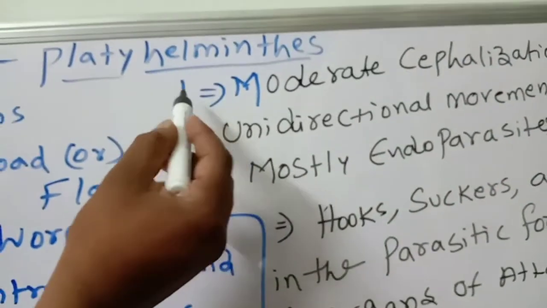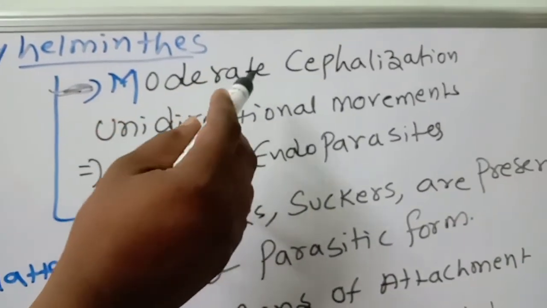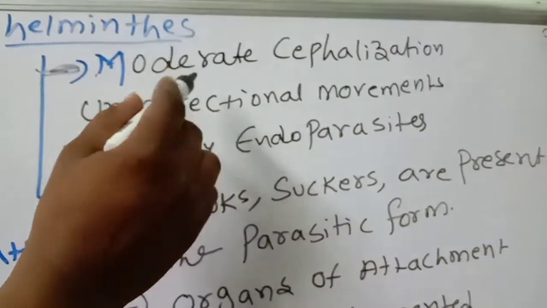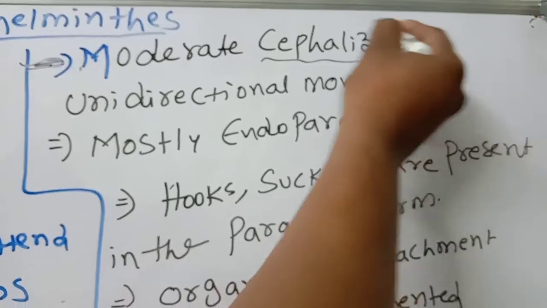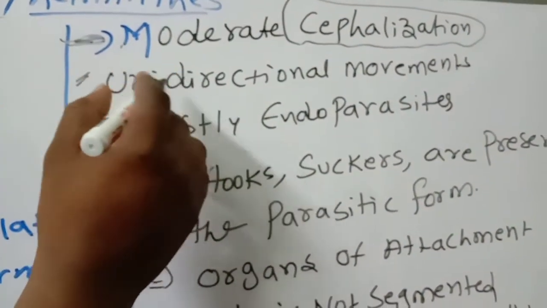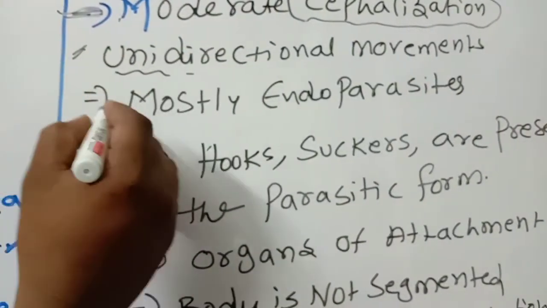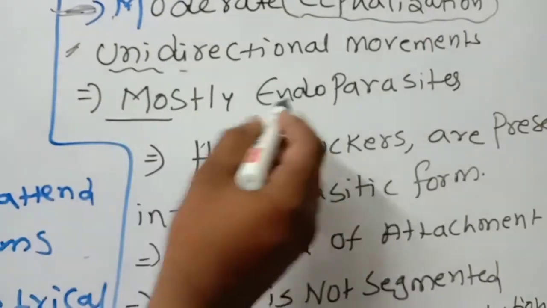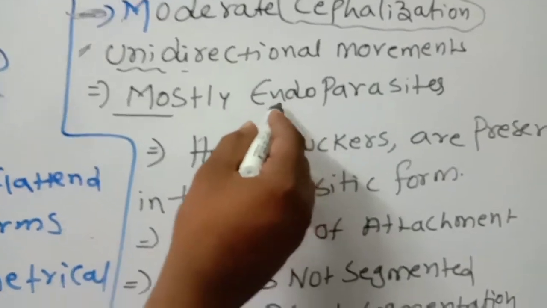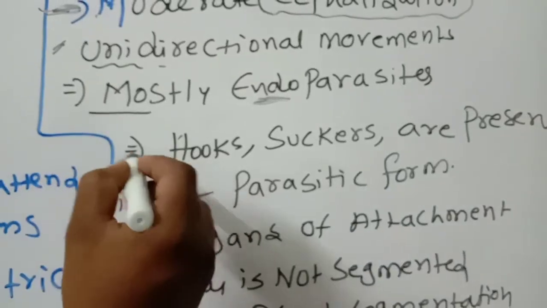And the next point is moderate cephalization. Not that much developed head and brain, only slight, moderate head and brain formation. So they perform unidirectional movements, moving in only one direction. Mostly endoparasites means they live in the host. Maximum of the platyhelminths are endoparasites. They live in the host. That's why they are called endoparasites.